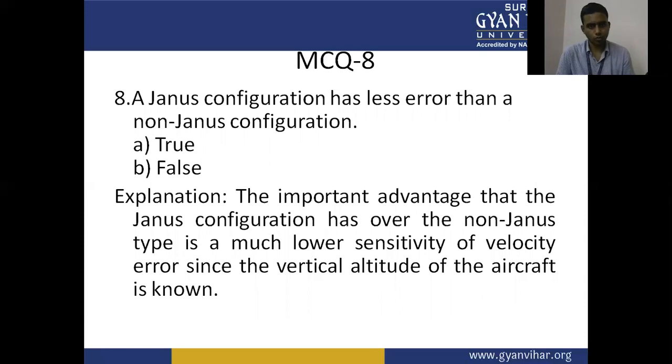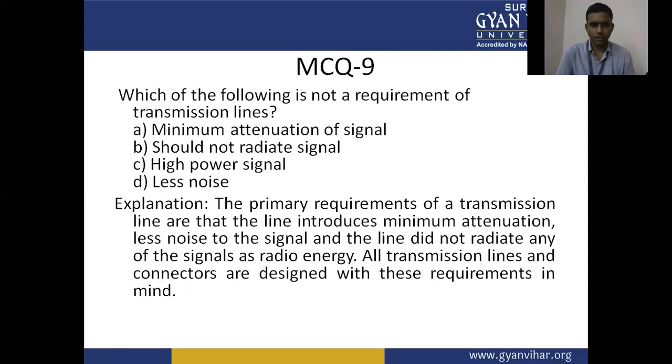A Janus configuration has less error than a non-Janus configuration. True or false? Question number 9: Which of the following is not a requirement of a transmission line? This question is based on the transmission line. A, the minimum attenuation of the signal. B, should not radiate signal. C, high power signal. D, less noise.